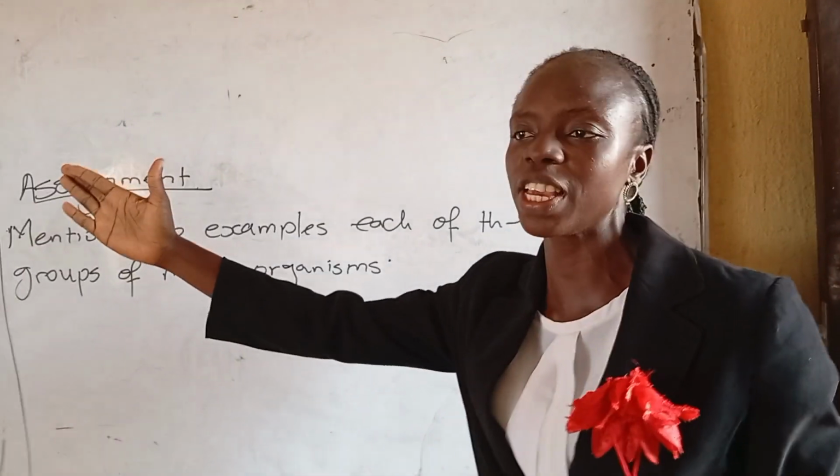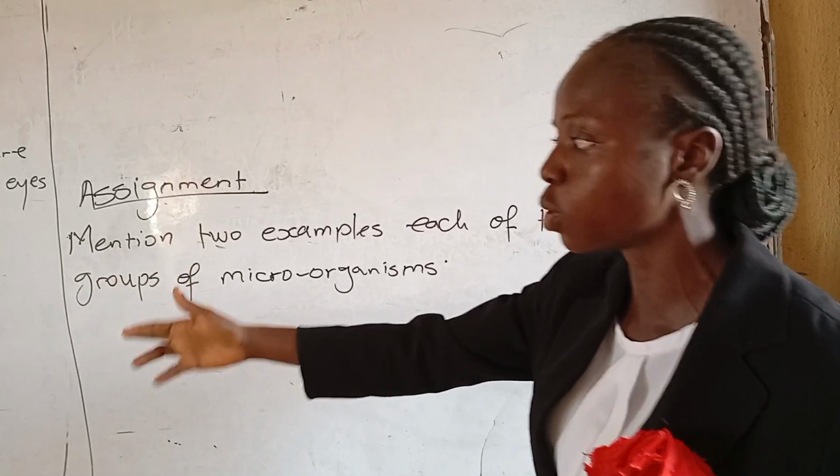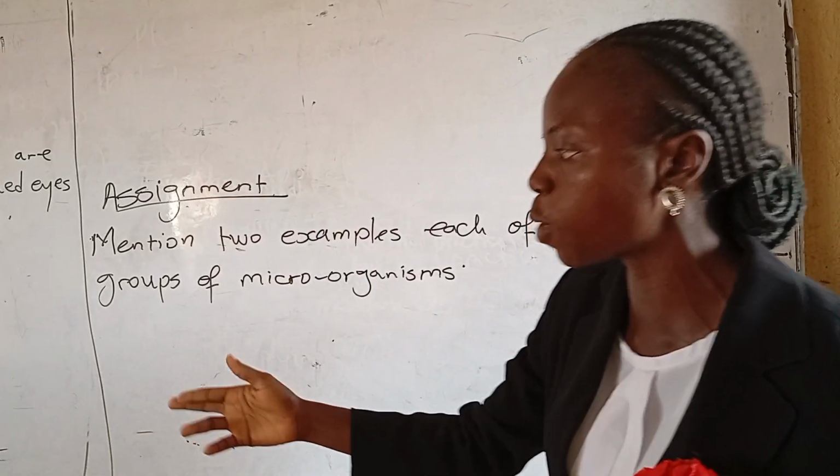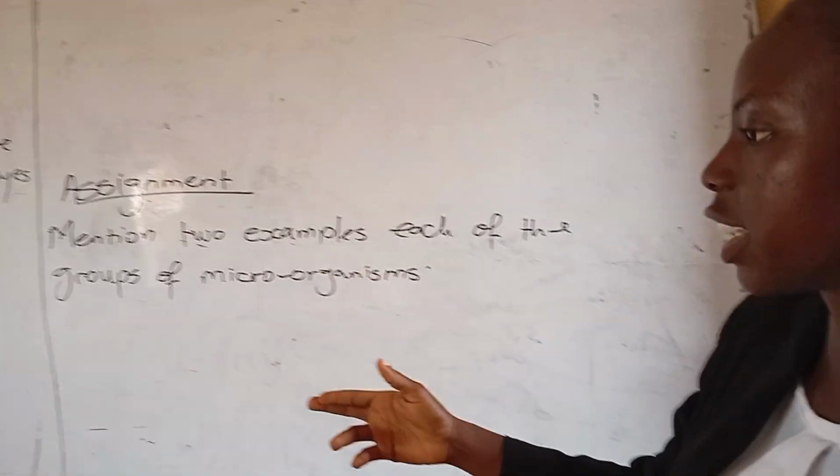I'm expecting 10 examples from you: 2 examples for viruses, 2 for bacteria, 2 for protozoa, 2 for fungi, and 2 for algae.